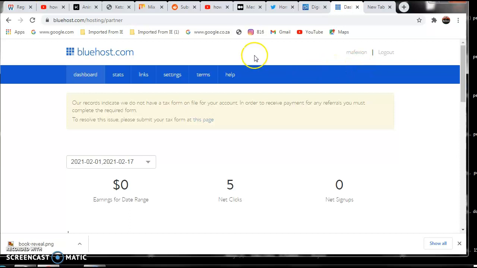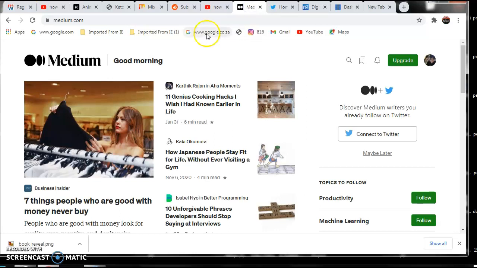All right, so without wasting much of your time, guys, this is how you do it. Okay, you go to a website called medium.com. medium.com is a website where you can write articles. People can come and read your articles, and then you start making money. But in this case, guys, we are not going to be writing any articles, but we just want to make sure that people get to reach our affiliate links. So this is the simple way, guys, to write an article for yourself, because we do not want to get paid to write articles. We want Bluehost to pay us when somebody clicks our affiliate link.